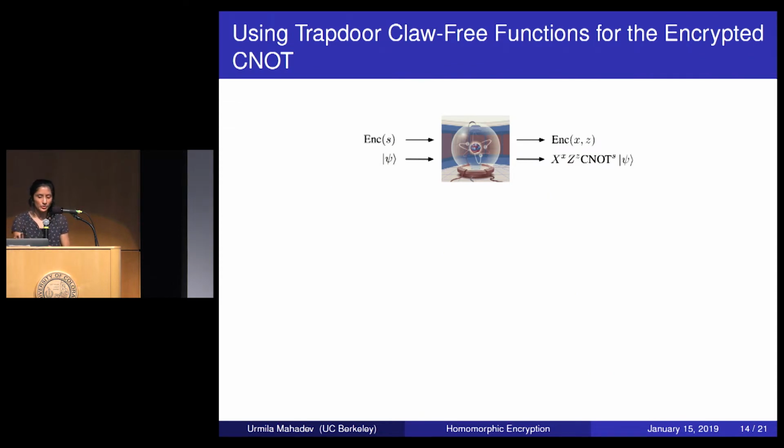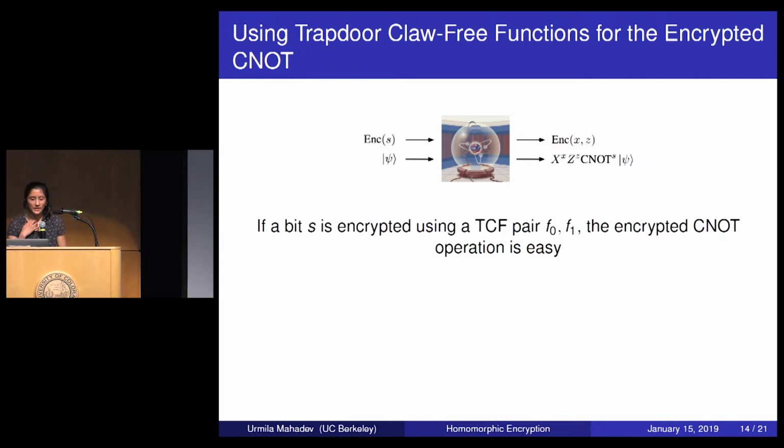So I'll show you how they're used in order to allow the server to convert a classical ciphertext into a conditional quantum operation. And the way I do this is I use a trapdoor claw-free function pair to encrypt a bit s. And I'll tell you what that means in a second, but if this encryption is of this special structure with a trapdoor claw-free function pair, then this conversion to a quantum operation is extremely easy for the server. And essentially all he has to do is take his state and entangle it with a claw, and he's done.